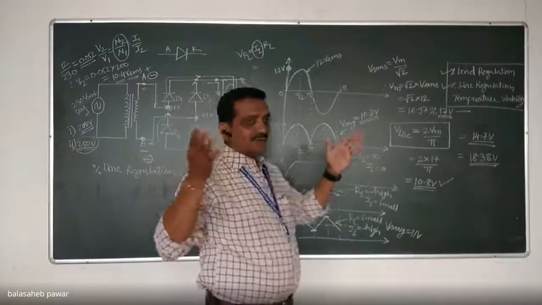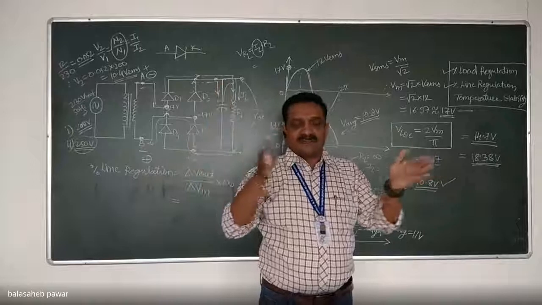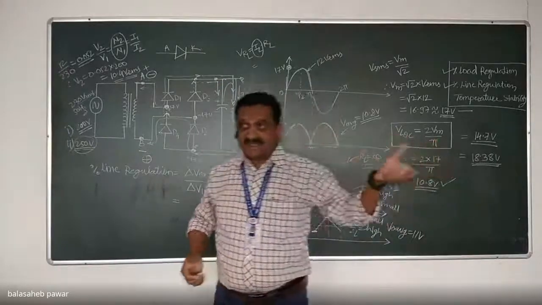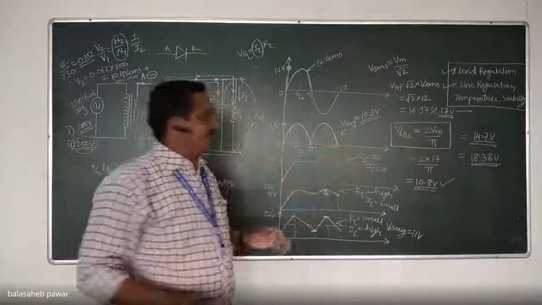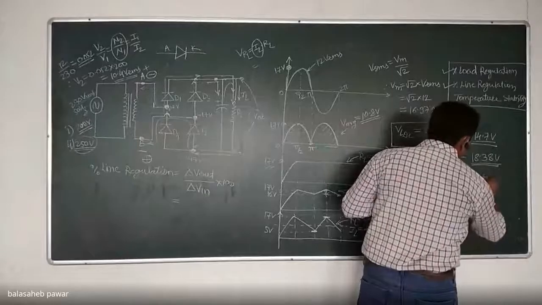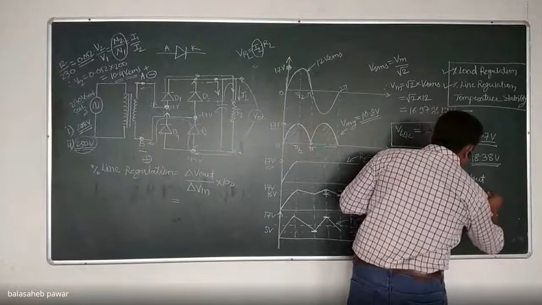We are considering only two boundary conditions, that is 200 volts to 250 volts. What is happening with the output of this DC power supply? Its output also gets varied. So here you can find out that delta V out is equal to 18.38 minus 14.7.